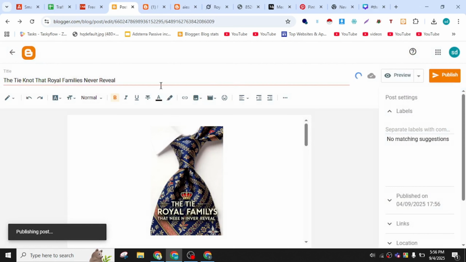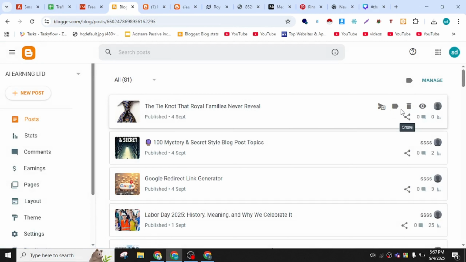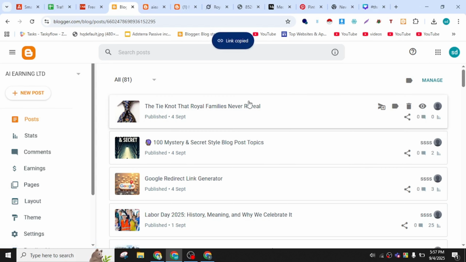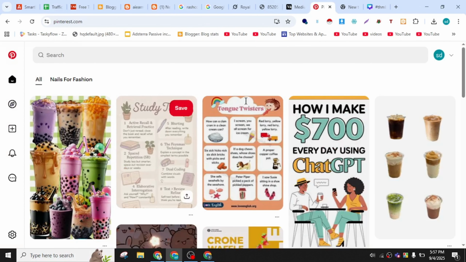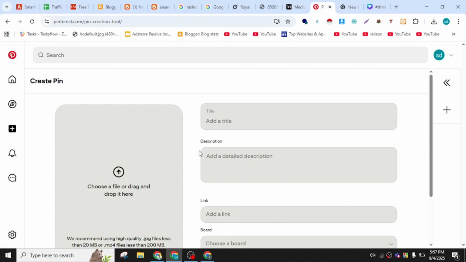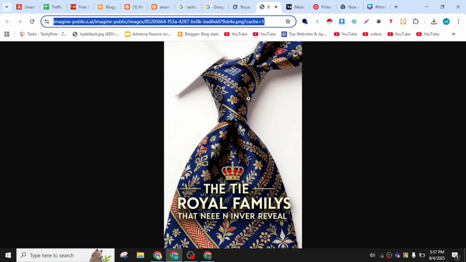Now see what happened, it is really amazing. The post is ready and you now need to copy the link from here. Copy this link and paste it in Pinterest. That's it. See, so many things you can do with this method, like Grok and Pinterest.